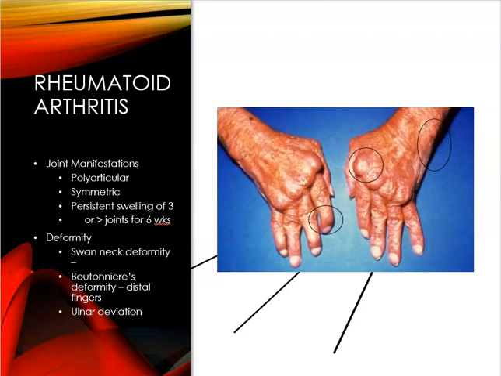And a CBC will show mild to moderate anemia and elevated platelets. About half of these patients with RA are going to experience some type of disability within about 10 years of onset, and the life expectancy is also shortened.